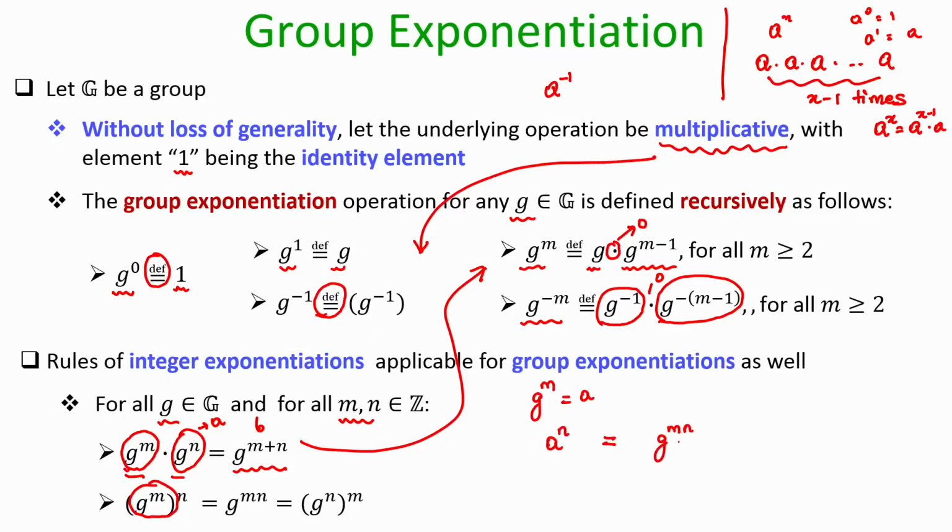So g power m n also will be some element, call it B. So A equals B, and g power m n will be the same as taking the element g power n, call it C, and computing C power m. So all of them will be the same. It is easy to verify that these rules are applicable even in the context of group exponentiation.